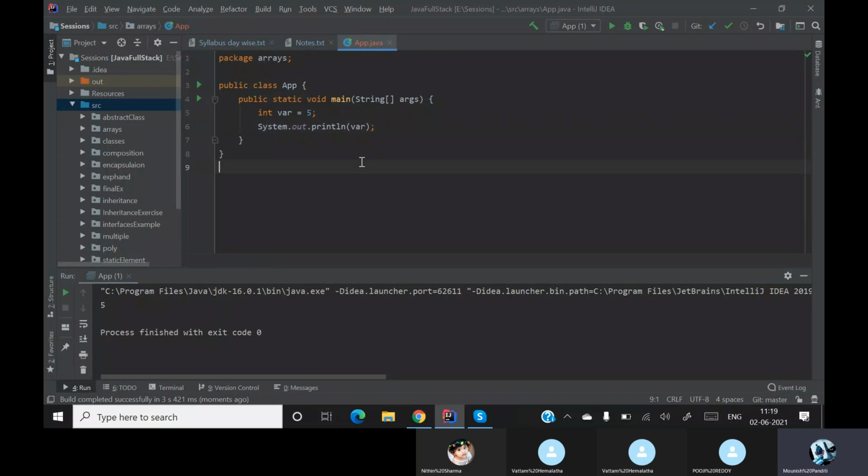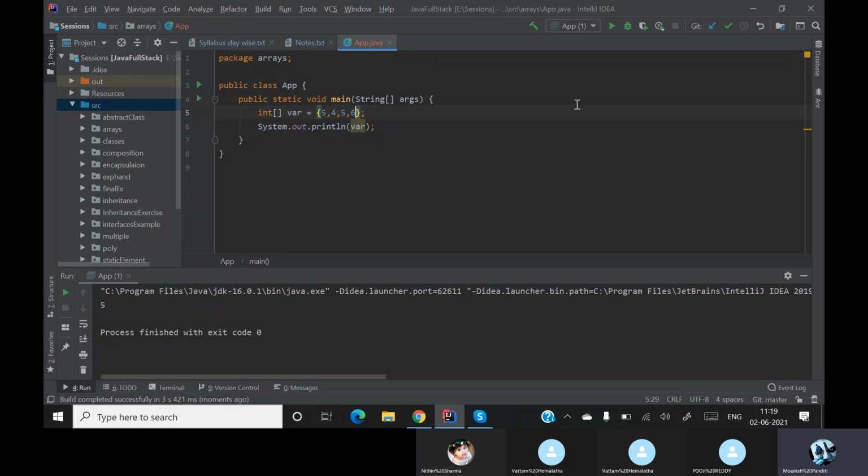But if I want to take two variables at a time in a single variable, or 3 or 4, it is giving me an error. So one of the main uses of arrays is to have multiple objects or multiple elements.